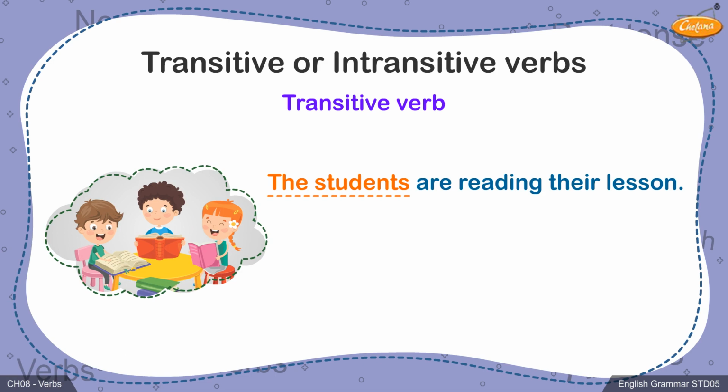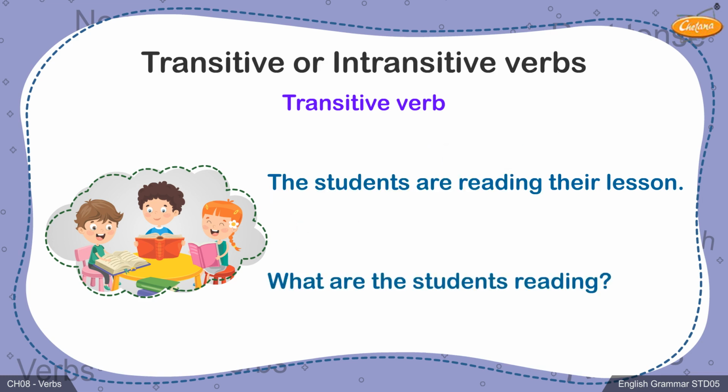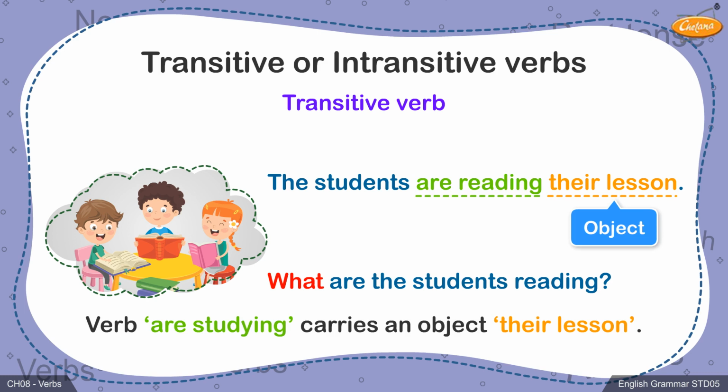In this sentence, the students is the subject, are reading is the action word, therefore the verb. What are the students reading? The answer to this question is their lesson. In this sentence, their lesson becomes the object as it answers the question, what? The verb are reading, which takes an object, their lesson, to make a sensible sentence will be called a transitive verb. The action passes from the doer, means subject, to the receiver, means object.